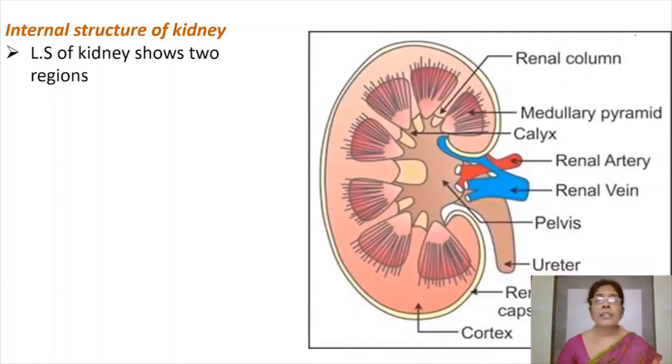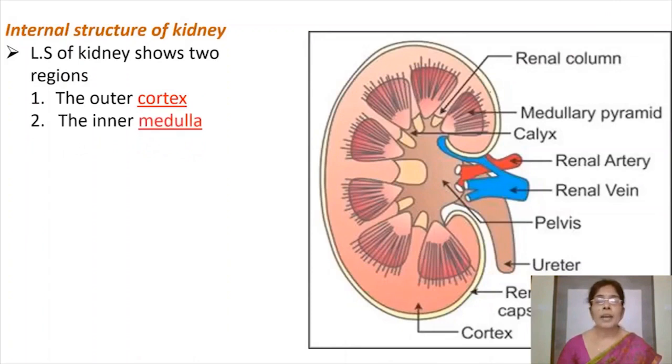Longitudinal section of the kidney shows two regions. They are outer cortex and inner medulla. So outer region is cortex. This is the cortical region. This is present close to the renal capsule. This is renal capsule.